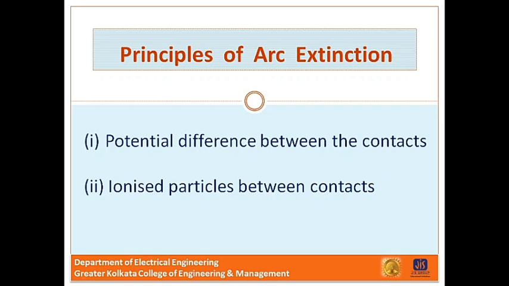In the second case, the ionized particles between the contacts tend to maintain the arc. If the arc path is deionized, the arc extinction will be facilitated. This may be achieved by cooling the arc or by bodily removing the ionized particles from the space between the contacts.